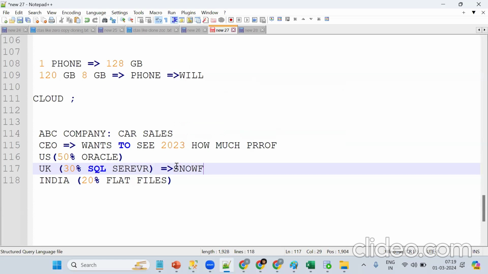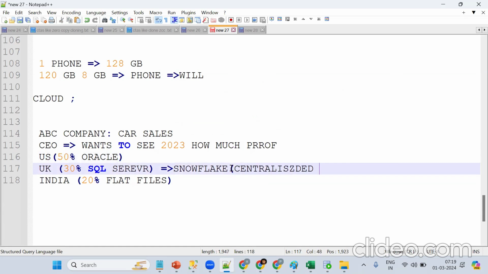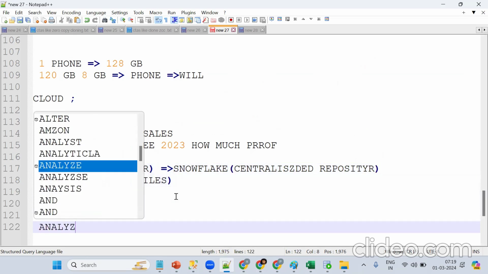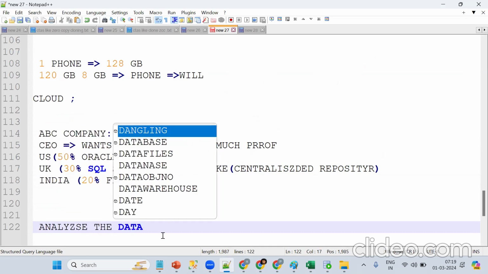Because it's a huge volume of data, we can't analyze it separately. That's why we are bringing all this data to Snowflake, a centralized repository for historical data. Bringing the data is just the first step. Next we should analyze the data. Tell me, with the help of which concept can you analyze the data?